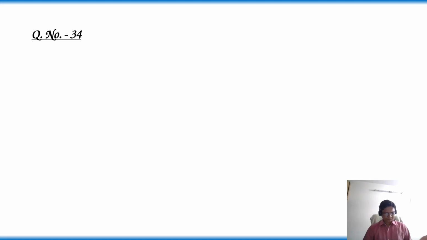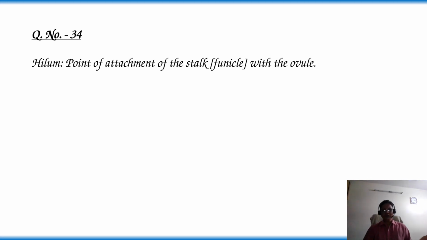Question number 34. The point of attachment of the stalk with the seed is called: options 1. Hilum, 2. Micropyle, 3. Tegmen, 4. Plumule. Let's know about the options. Hilum. The point of attachment of the stalk, funicle, with the ovule is called hilum. Here the stalk of the ovule is called funicle, which attaches to the ovule body. That point of attachment is called hilum.